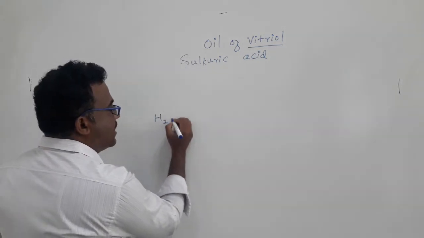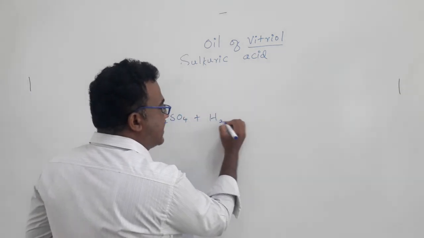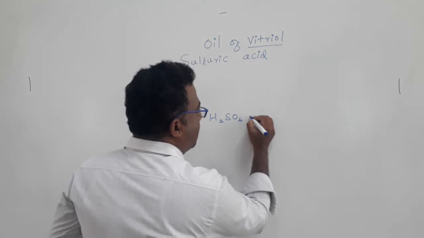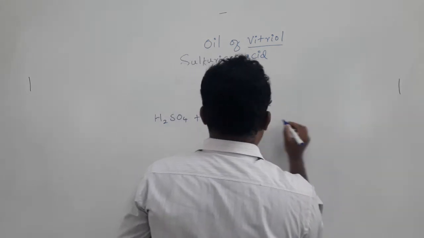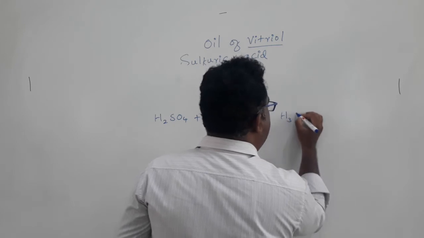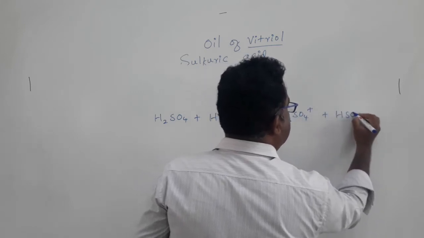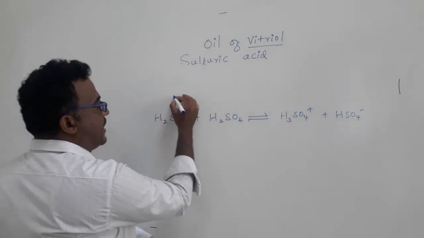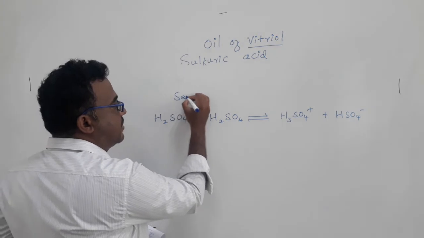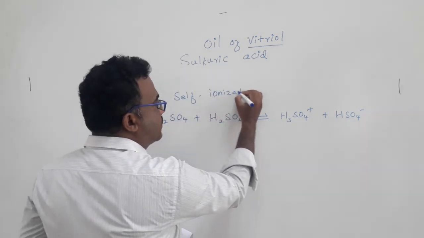Sulfuric acid reacts with another mole of sulfuric acid: one sulfuric acid protonates another sulfuric acid to form H3SO4 plus and HSO4 minus. This type of reaction is called auto-ionization or self-ionization reaction.